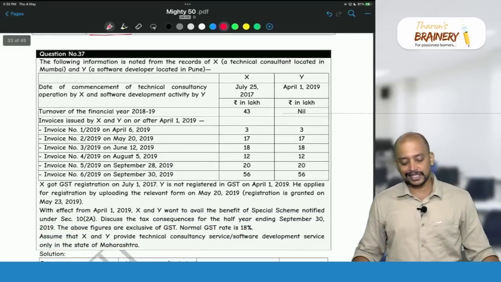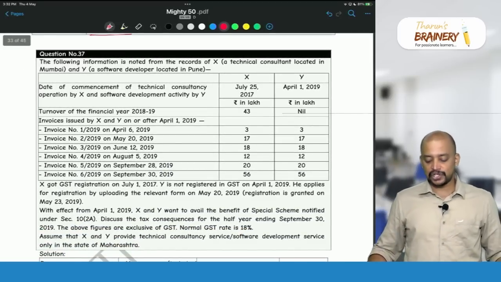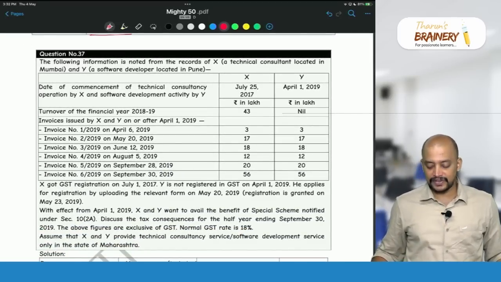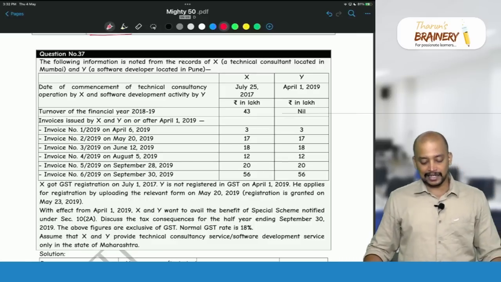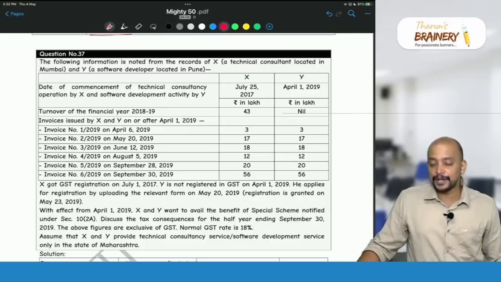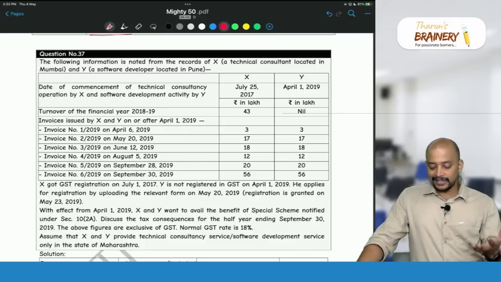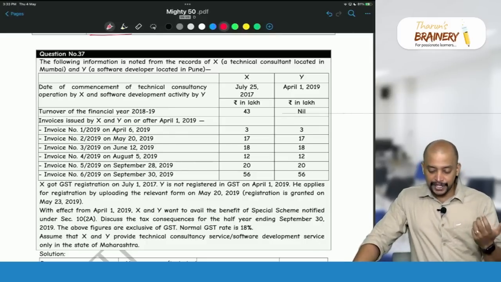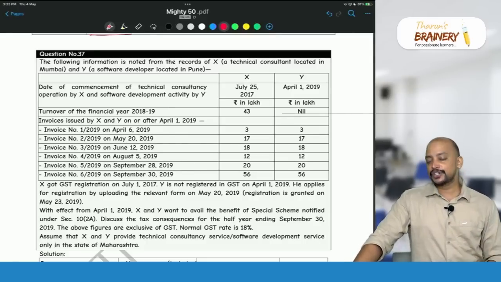Then question number 37, the following information is noted from the records of X, a technical consultant located in Mumbai, and Y, a software developer located in Pune. So they gave the details of X and Y. Now what we need to determine for this, see the information below.